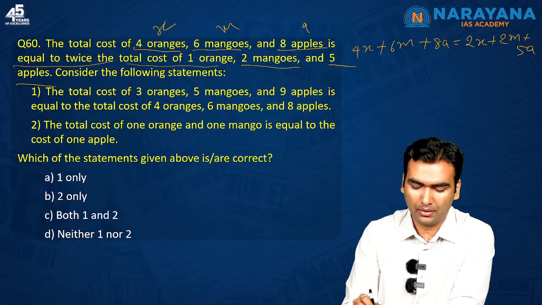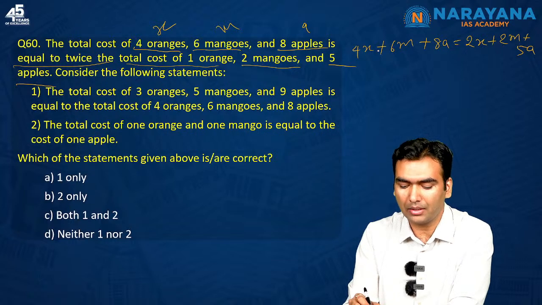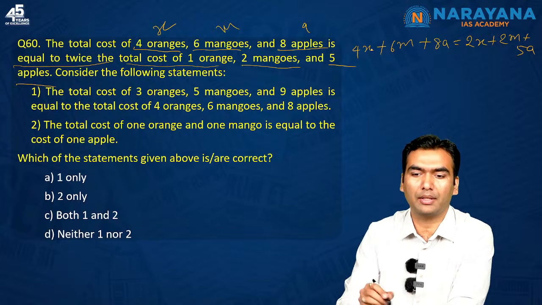I did not take oranges as O because there could be a confusion. 4O, I can read it as 40.